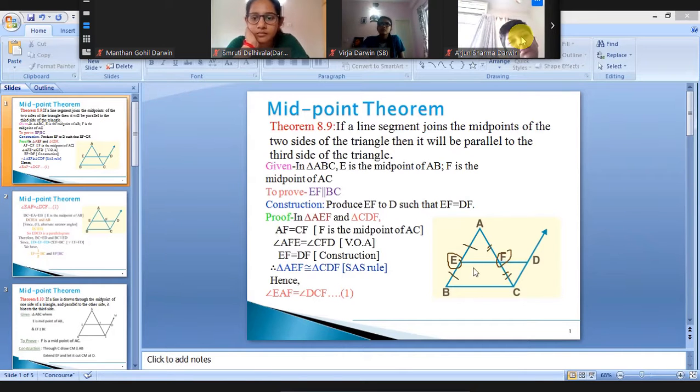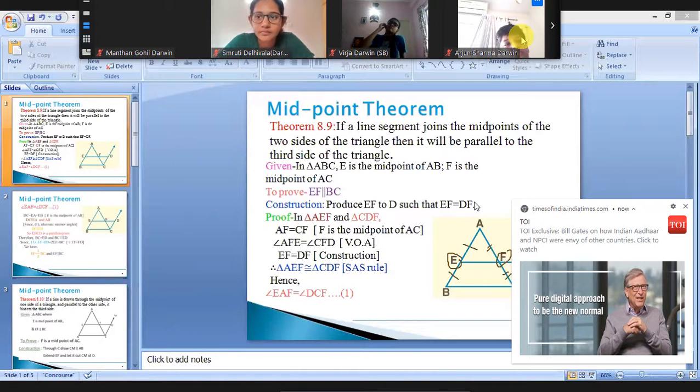When we join E and F, we need to prove that EF is parallel to BC as well as EF is half of BC. So these two conditions we are going to prove.